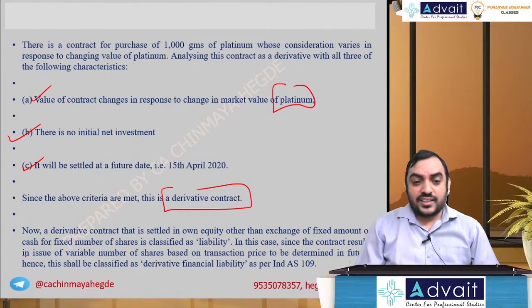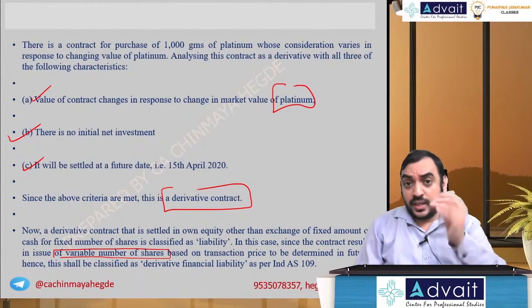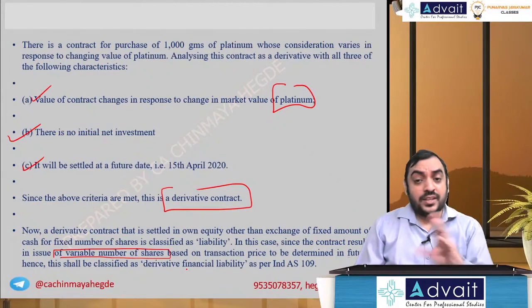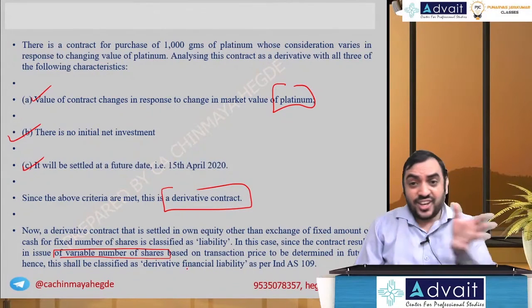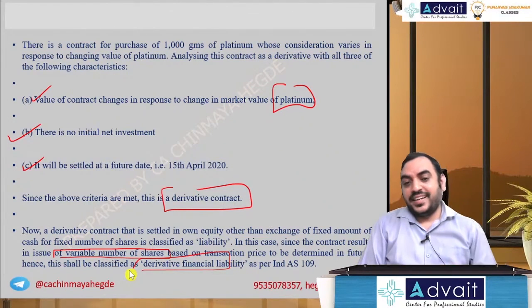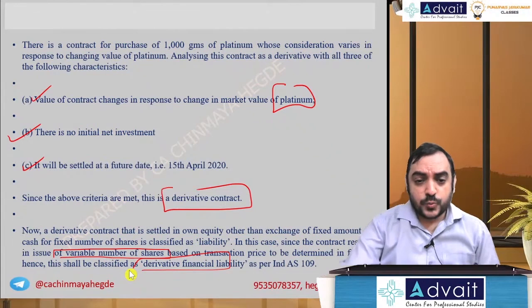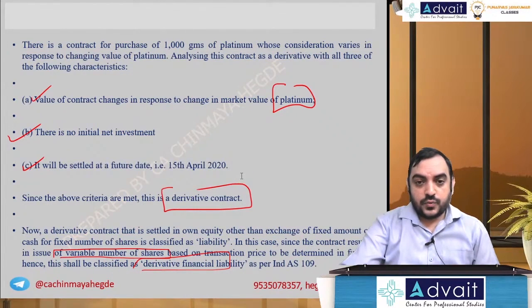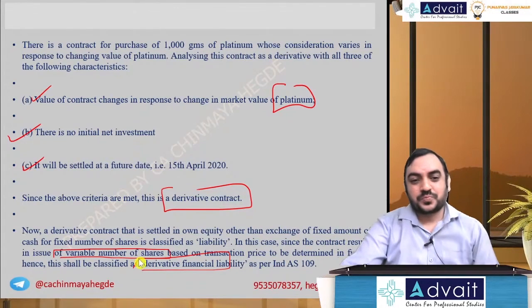In this case, the contract results in the issue of a variable number of shares based on a transaction price to be determined in future. So variable number means the fixed for fixed criteria is not satisfied. Therefore, it becomes a financial liability. Okay, so that will take care of this problem from the January 2021 examination question. Okay, so hope you understood based on these problems.